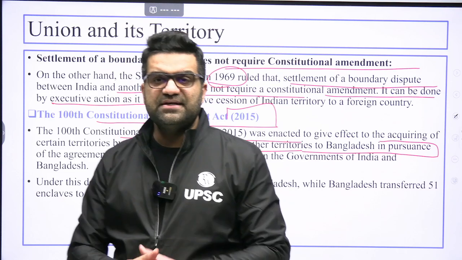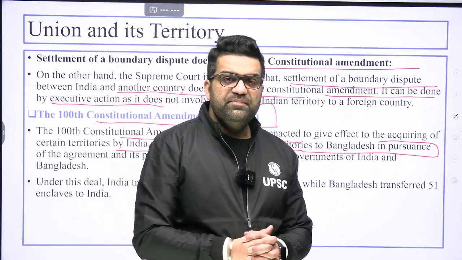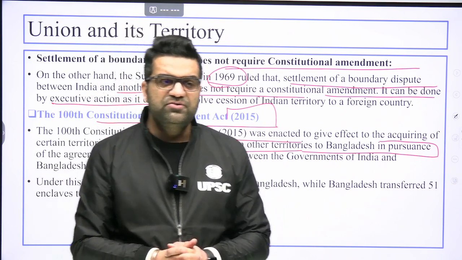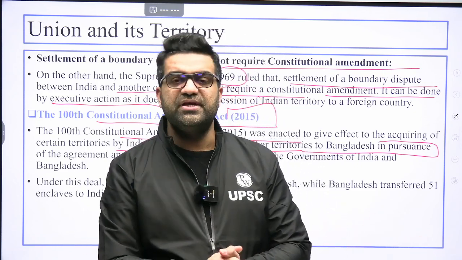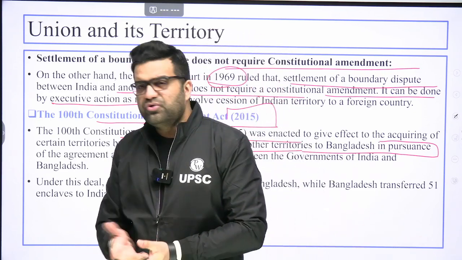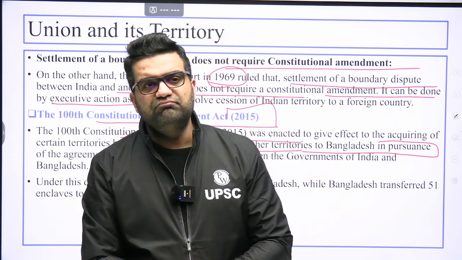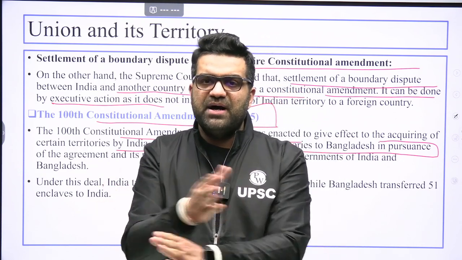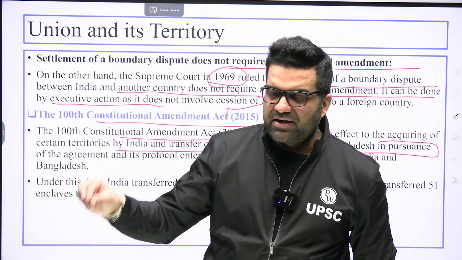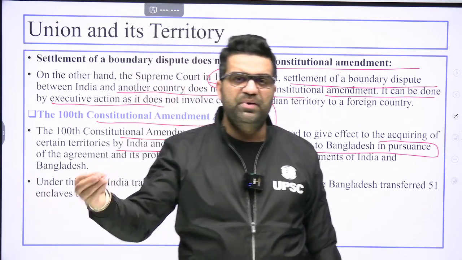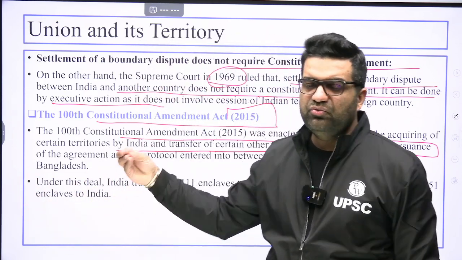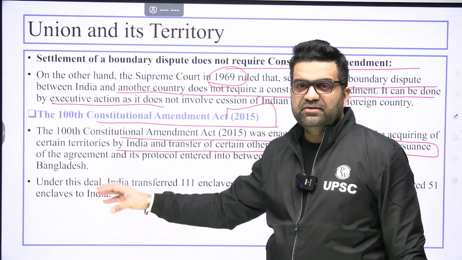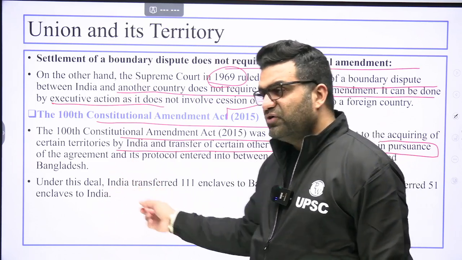What are these enclaves? The Rajas before the British East India Company, or some of them during its tenure, used to play the game of Shatranj, or Ludo or something, you can say. While playing that game, they would bet on villages on either side of the India-Bangladesh border. So if the king belonging to Bangladesh would lose the game to the king belonging to India, the villages that he had bet on would go to the Indian king.